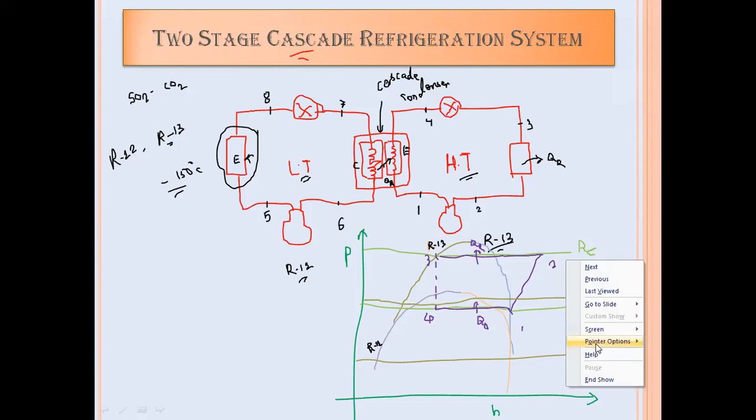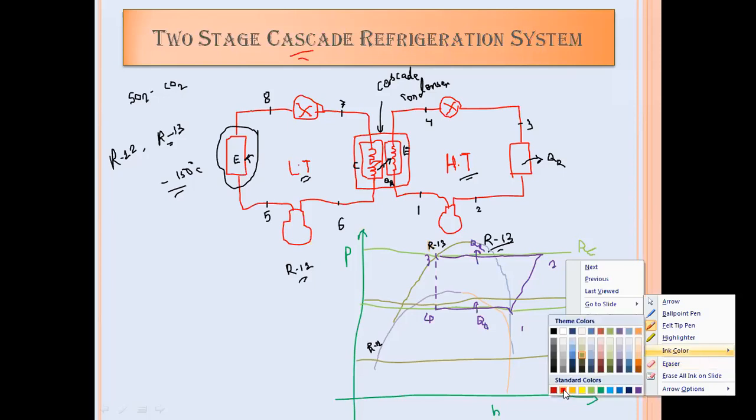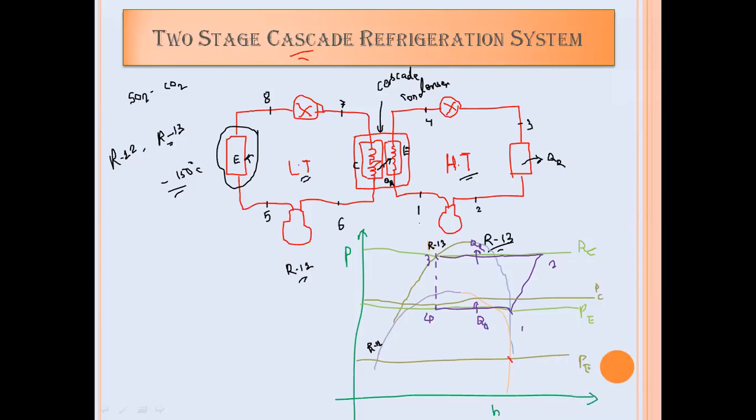So now whatever 1 to 2 process will be there, one point will be point number 5. Point number 5 will indicate inlet to the compressor. So the 5 to 6 process will be likewise, where pressure will increase from evaporating pressure to condenser pressure. So this will be the 5 to 6 process. 6 to 7 process will occur inside the condenser of the low temperature cycle. So the 6 to 7 process will be likewise.